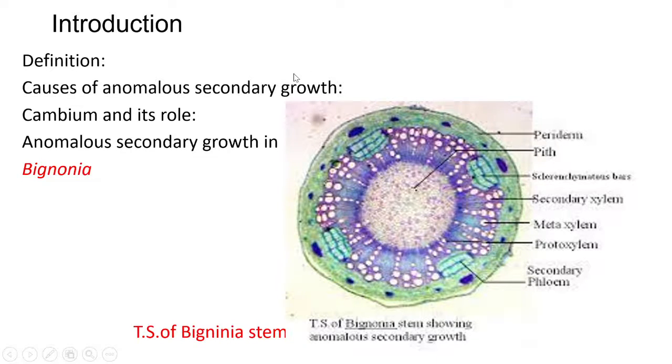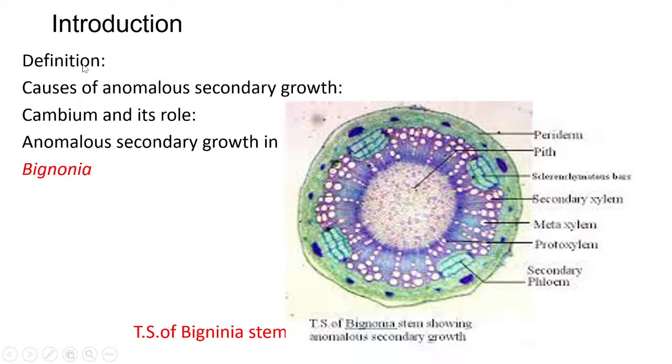Plants like Bignonia, Raphanus, and Dracaena show abnormal secondary growth. In some gymnosperms, we also get anomalous secondary growth, for example, the stem of Gnetum. Angiosperms and gymnosperms show normal secondary growth, but many plants of these show abnormal secondary growth. Such abnormal secondary growth is called anomalous secondary growth.